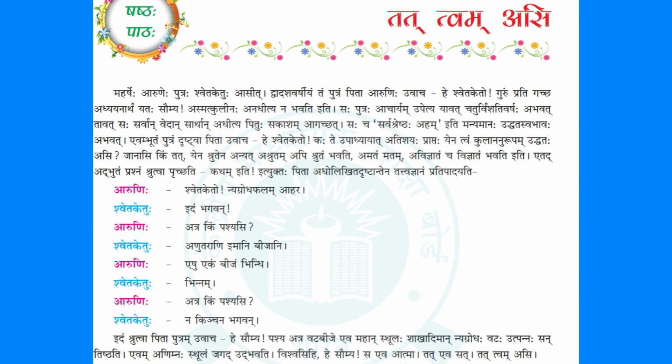Dvadasha varshiyam tam putram pita arunihi uvacha. So, when he was at the age of 12, dvadasha varshiyam tam, visheshanam, putram, visheshya. Pita arunihi uvacha. One day, Aruni called his son, who was 12 years old, and told him, Hey Shvetaketu, gurum prati gacha adhyayanartham. So he called his son and said, you are of the age to go to school. O Shvetaketu, gurum prati gacha. You need to go to school now.